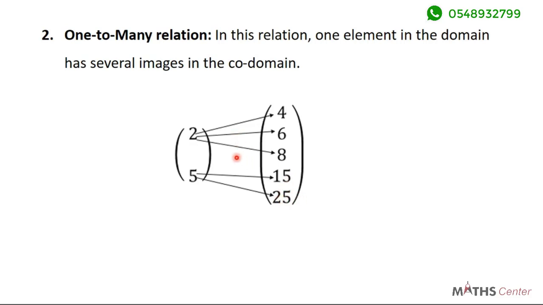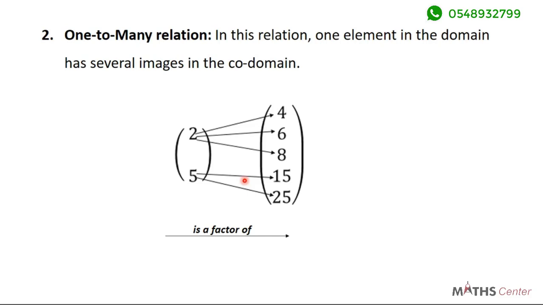So unlike the previous one where 2 had only one image, in this case 2 is having more than one image. So we see that it is one-to-many. One in the domain maps onto many in the codomain. Let's look at the next one.